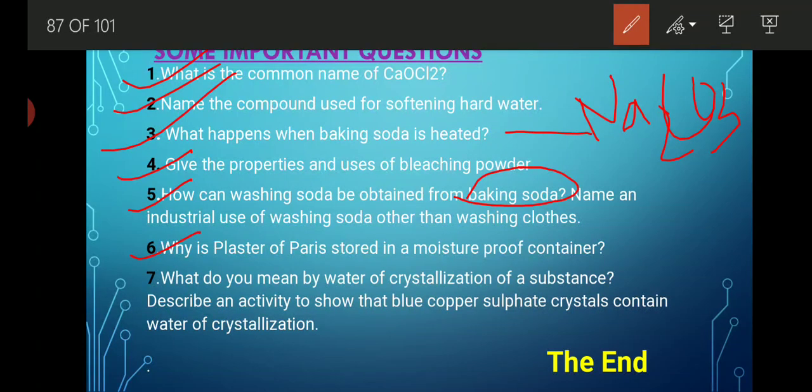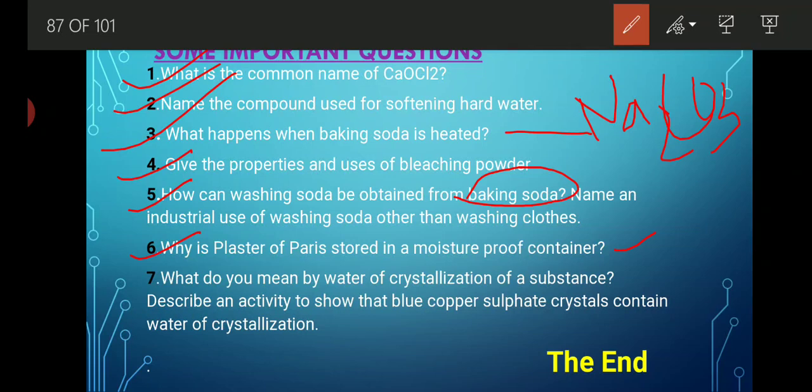Why is plaster of Paris stored in a moisture proof container? Because if it is kept in moisture, it will get converted into gypsum, which is a very hard substance, and it becomes just like a stone. That's why plaster of Paris is stored in a moisture proof container.